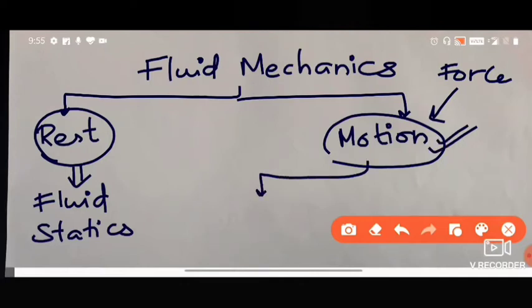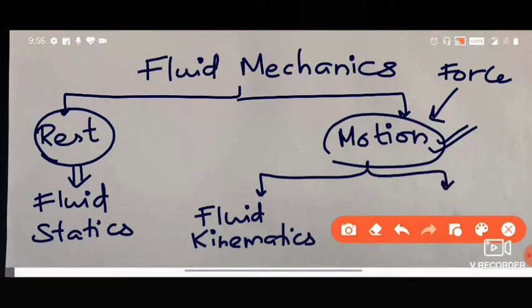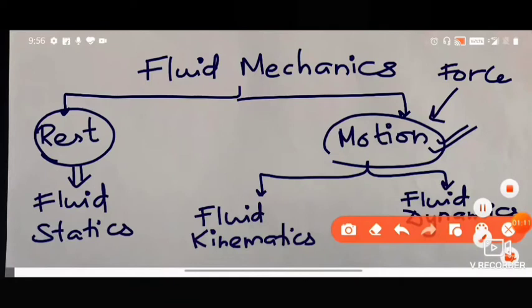And if we are not at all considering the force, then that is called fluid kinematics. And if we are considering the force which is acting on the fluid, it is called fluid dynamics. So this is how it varies. It can be either fluid kinematics, fluid dynamics, or fluid statics. So always remember this is a classification of fluid mechanics.